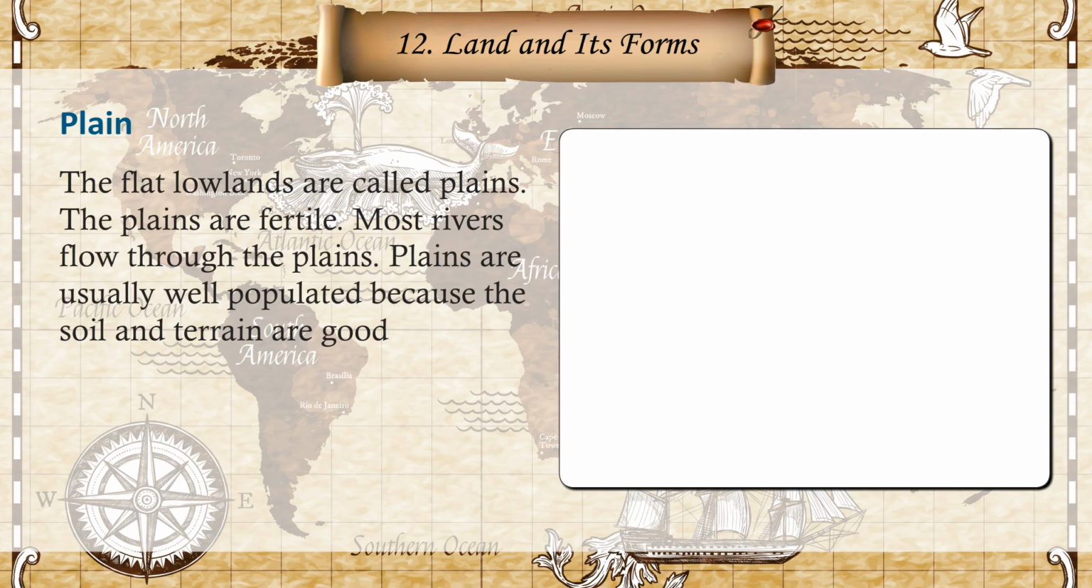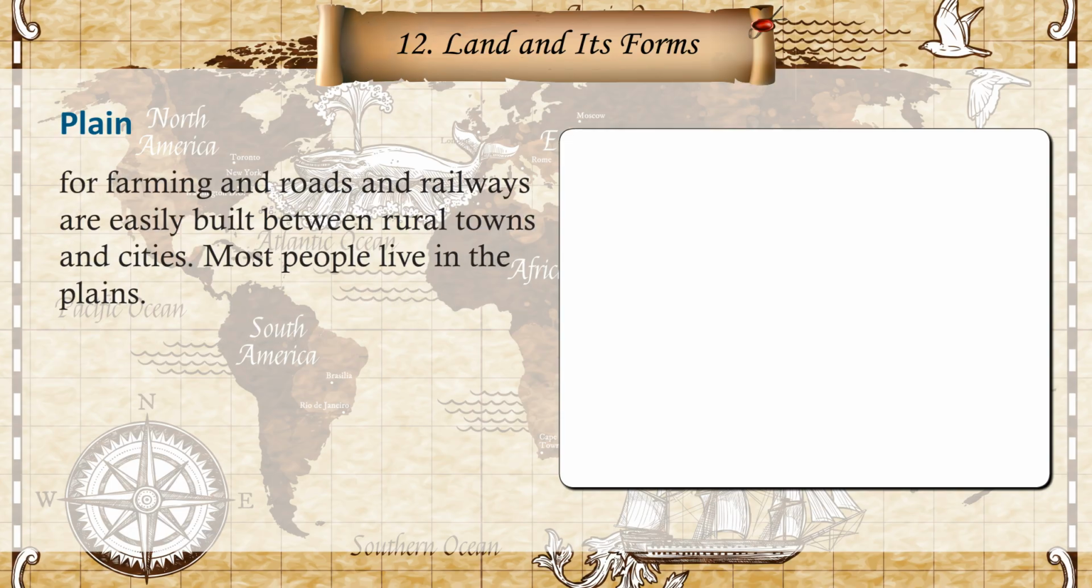Plains are usually well populated because the soil and terrain are good for farming, and roads and railways are easily built between rural towns and cities. Most people live in the plains.